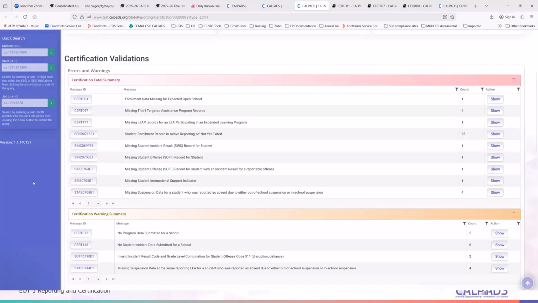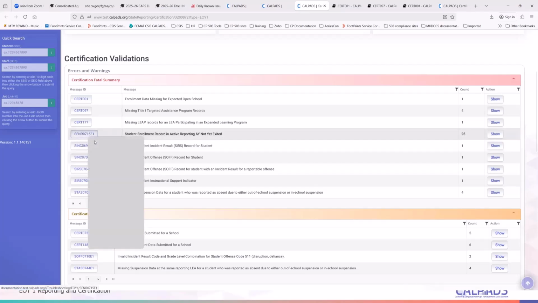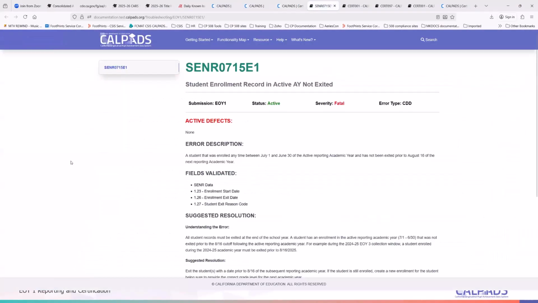Another common error is SCNR 715E1, student enrollment record in active reporting academic year not yet exited. So if you have not submitted your SCNR record or SCNR exit record for the year, you should expect your entire student population to trigger this error.